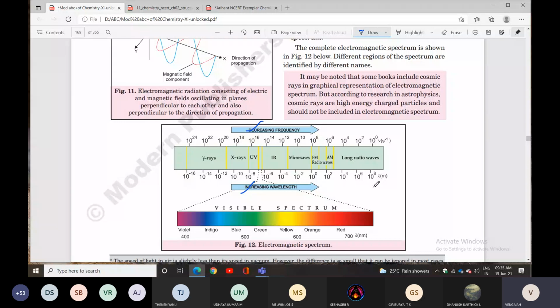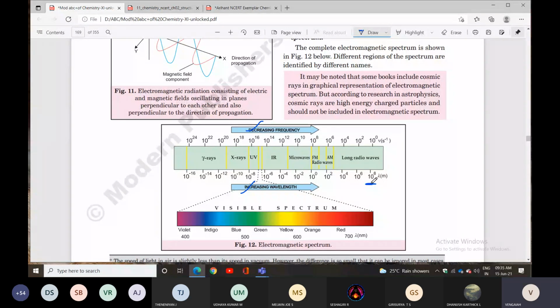Highest wavelength we have for radio waves. Is that clear? Highest frequency we have for gamma rays and X-rays. Highest wavelength we have for radio waves.